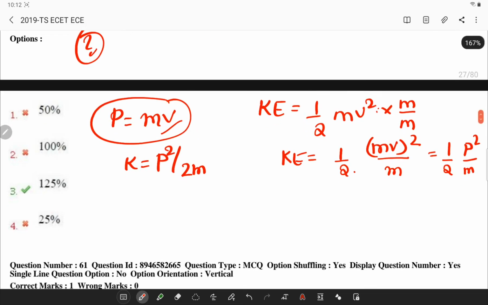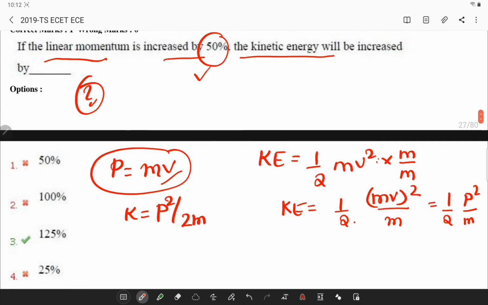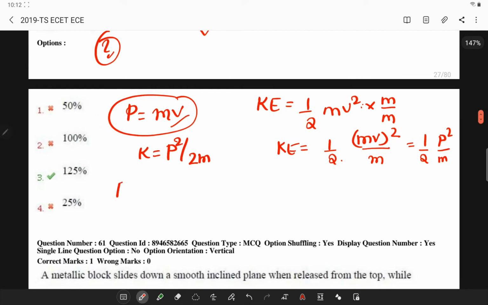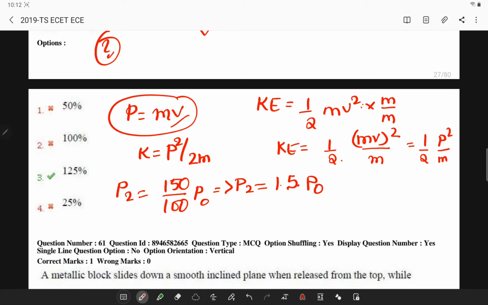Now what is given in the question is that your linear momentum is increased by 50%. In this case, your P2 will be 150 by 100, or 1.5 times your initial P0. So P2 is simply 1.5 into P0. Now the kinetic energy in the second case will be P square by 2m, or (1.5 into P0) square by 2m.